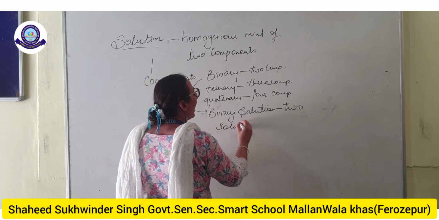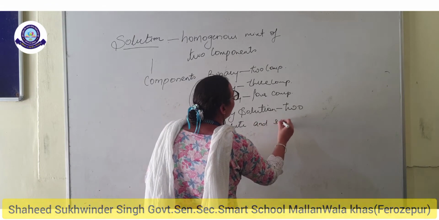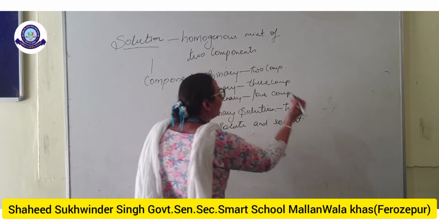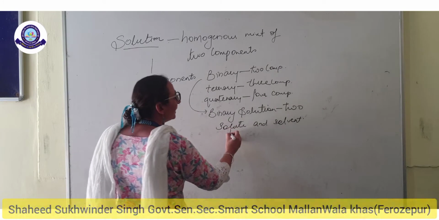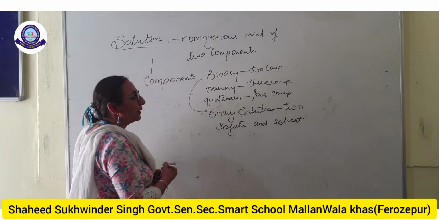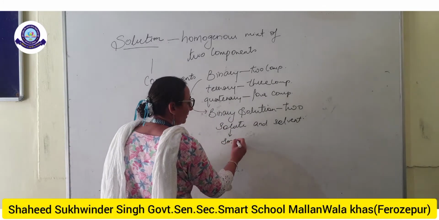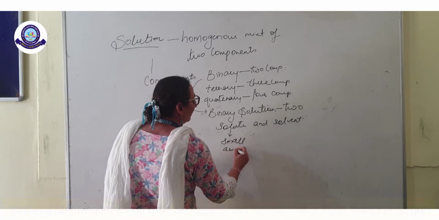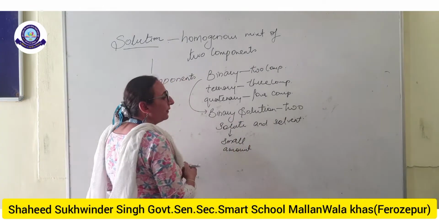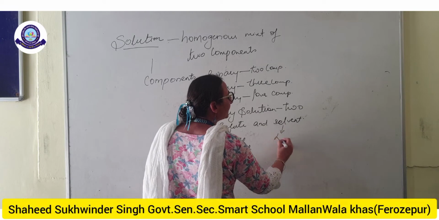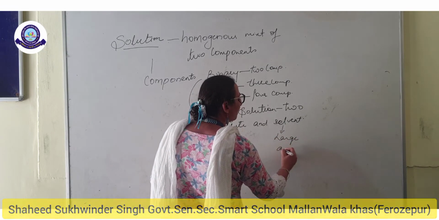solute and solvent. Now what is solute and what is solvent? The solute is the substance which is present in the small amount and the solvent is the substance which is present in the large amount.